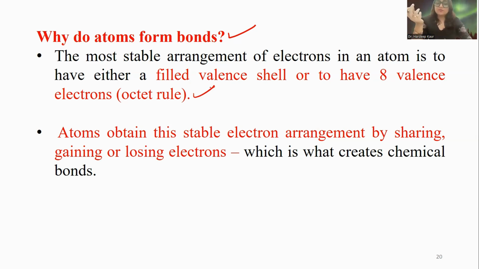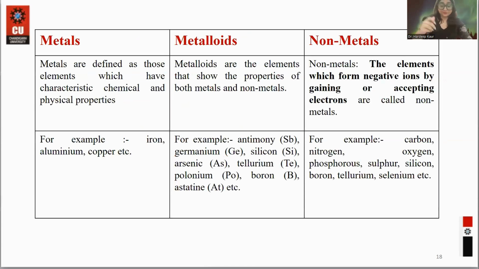According to the octet rule, atoms should get a noble gas configuration, with 8 electrons in the valence shell. So atoms obtain this stable electronic configuration by sharing, or they can gain or lose electrons. That creates chemical bonds between the same atoms or different atoms.